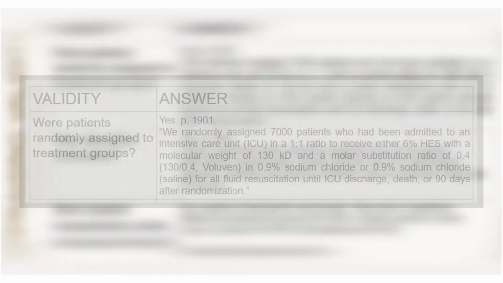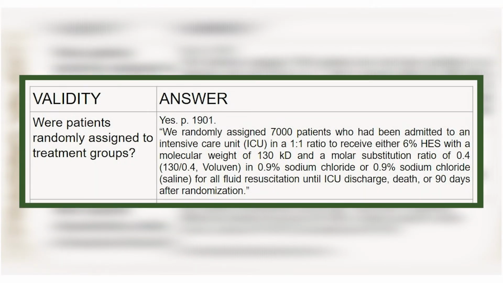For appraising validity, for the question were patients randomly assigned to treatment groups, we answered yes. This is based on page 1901 where it says, we randomly assigned 7,000 patients who had been admitted to an intensive care unit in a 1:1 ratio to receive either 6% HES with a molecular weight of 130 kD and a molar substitution ratio of 0.4 and 0.9% sodium chloride, or receive 0.9% sodium chloride or saline for all fluid resuscitation until ICU discharge, death, or 90 days after randomization.